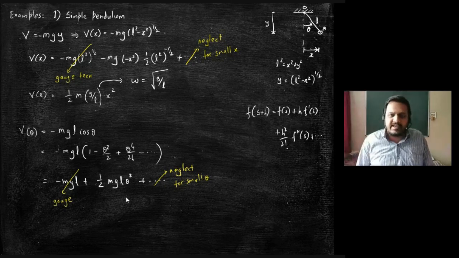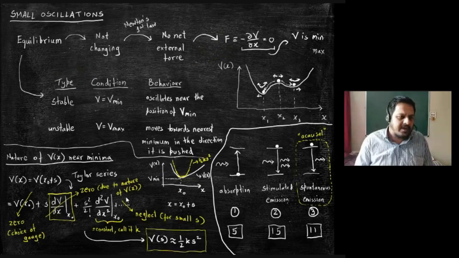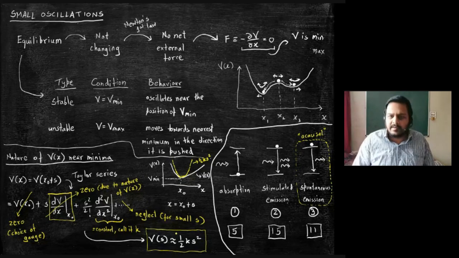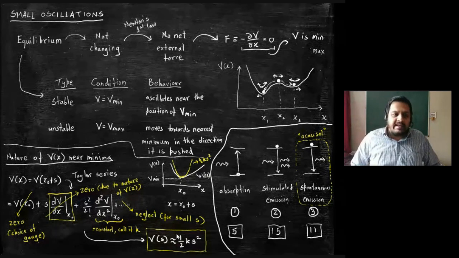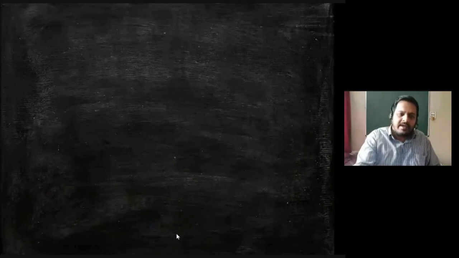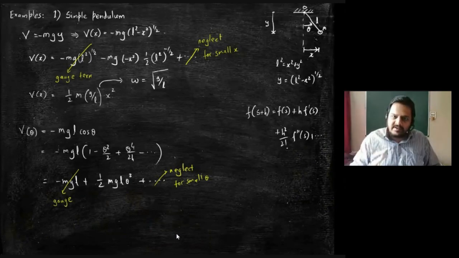You can always expand the potential, any potential. If you look at the previous part of the board, this was an arbitrary potential. We didn't know what is the nature of this potential. Nevertheless, the lowest approximation is always a harmonic oscillator approximation. So any oscillation, as long as the oscillation amplitude is small, can be treated as a simple harmonic oscillation.